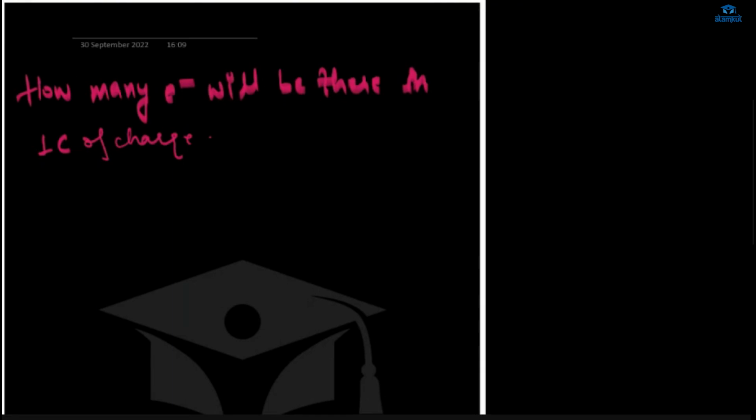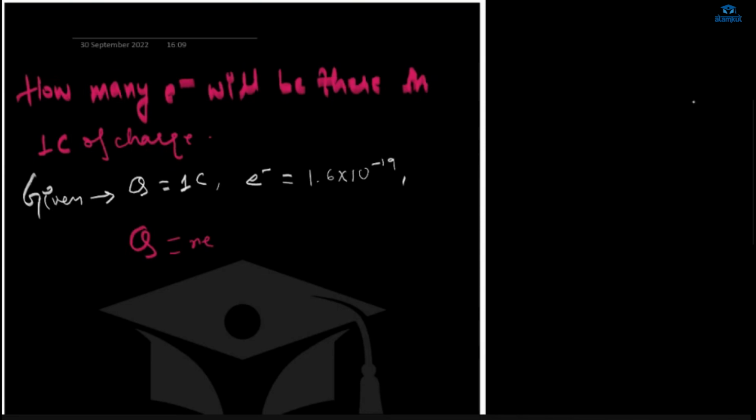We have to do 1 divided by 1.6 into 10 to the power minus 19. Okay, which formula to use? First, you have to write Q is equal to Ne. I asked you to solve this now. First, you have to write what is given. Q is equal to 1 coulomb is given. And charge on an electron, you know, is 1.6 into 10 power minus 19. And you have to solve for N. This will be your first step.